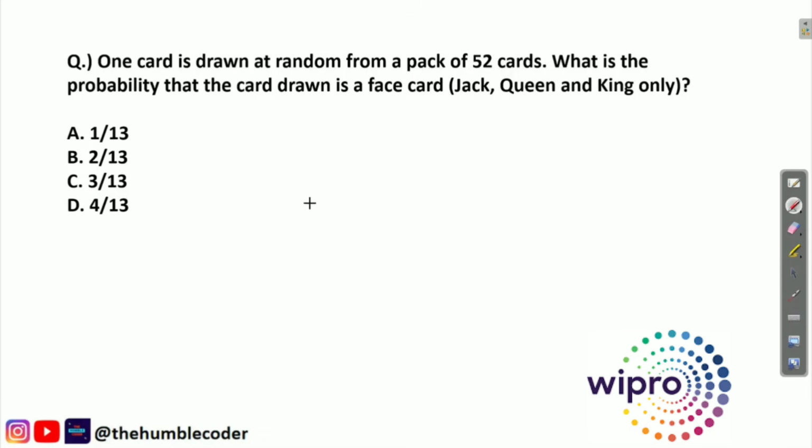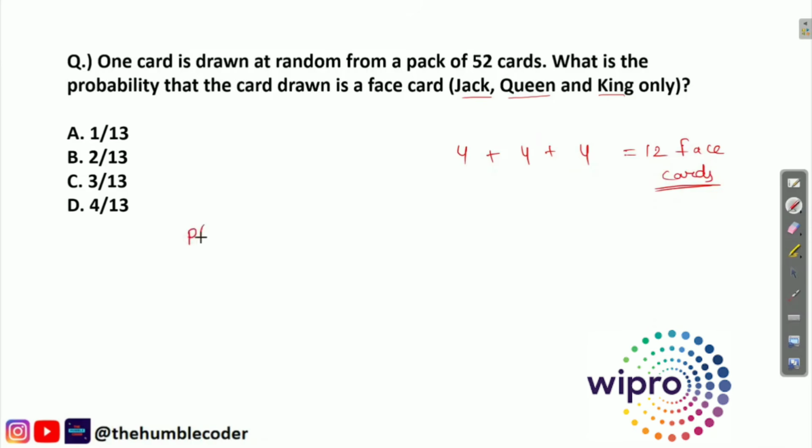Now first of all, they have clearly given us what the face cards are. Before solving this question, let us understand, if you are not aware about cards, that there are basically 52 cards. Out of them they have said that face cards are Jack, queen and king only. Now you must be aware that for Jack there are 4 cards of 4 colors, for queen there are 4 cards and for king there are 4 cards of 4 different colors. So when we add these 3, we get 12 cards, right? So there are a total of 12 face cards. Now there are 12 face cards and total cards are 52. So how can we find the probability?